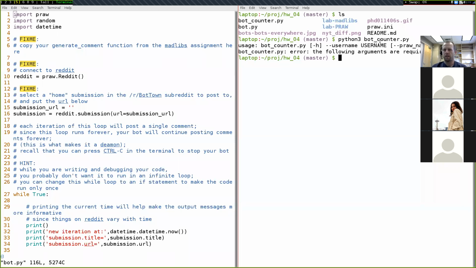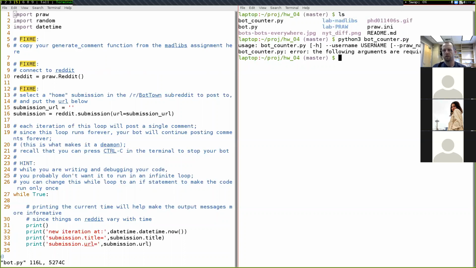I just recently made a slight update to this botcounter.py script. It had a previous typo in it where I copied and pasted something bad, so it wasn't importing the argparse library like it needed to. If you downloaded this file a long time ago, you might need to re-download it in order to get it to work. But if you're getting output that looks like this, then you should be good. Everything should work.